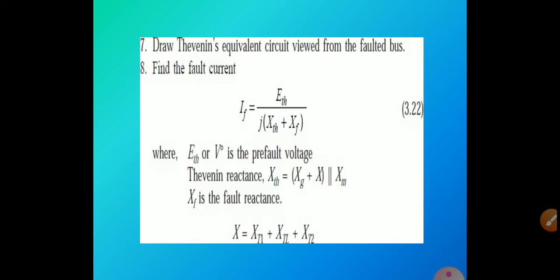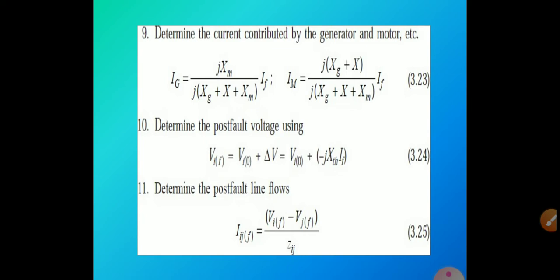Seventh point, you have to draw the Thevenin's equivalent circuit. Eighth point, you have to write the fault current equation: IF is equal to ETH divided by j into (XTH plus XF). Ninth point, we have to determine the current contributed by the generator and motor. The IG current equation is given like this in terms of the fault current, and the IM current is calculated in terms of IF. Next, the 10th point is to determine the post fault voltage using the formula.